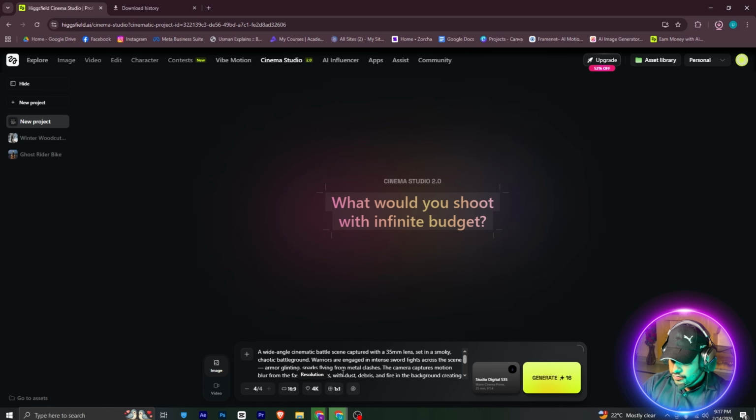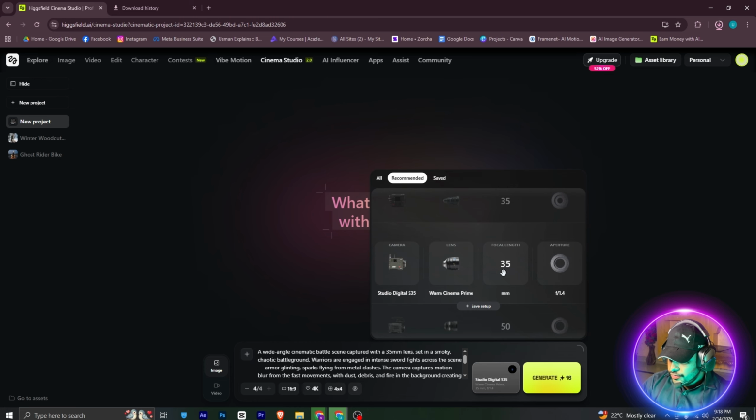and in these values I will hit on 4K. And for the grid one, you can also choose the grid. This is the new option, so I can choose 4 by 4. And now from here, this is the main thing. I will simply move here. I will set the focal length here, and you can go in all and set it manually, or you can go to recommended, and it will recommend some good sizes like that. So I can simply hit save setup. Once you save, you will find your own presets.